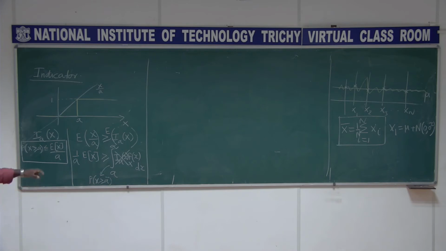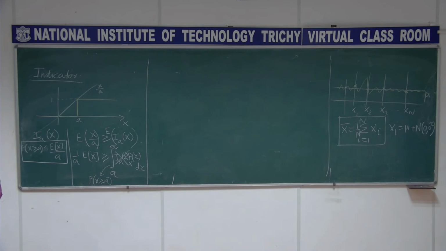This expectation of x by a will be given to you. This we can estimate. Then I can put different values of a here. I can find out the probability of x greater than or equal to a1, probability of x greater than or equal to a2 and so on. So I can at least plot that, isn't it?